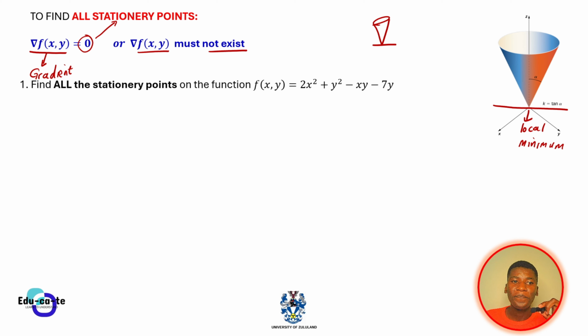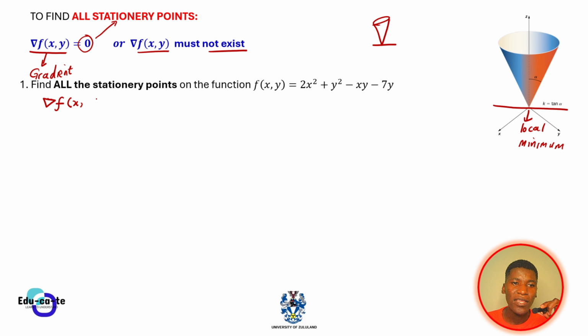And now, the question says, find all the stationary points of the function f(x, y) = 2x² + y² − xy − 7y. So remember that for us to find stationary points, the gradient must be equal to 0. So let us calculate the gradient of this function.